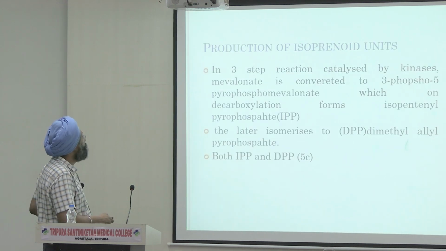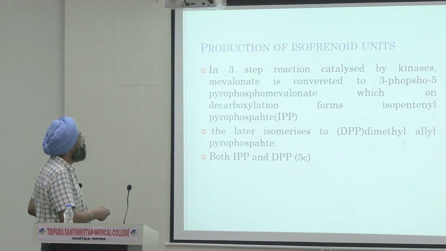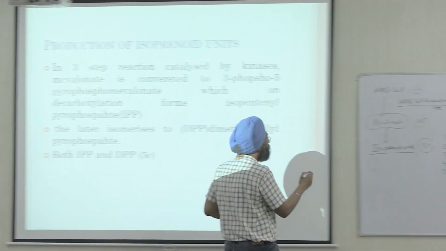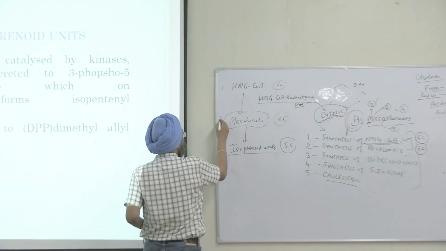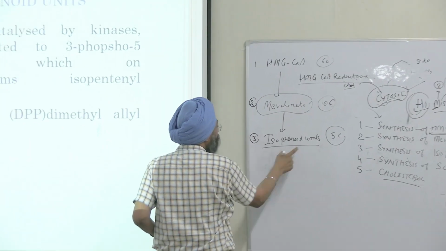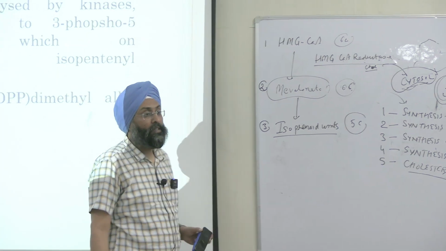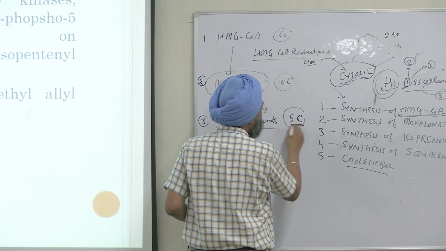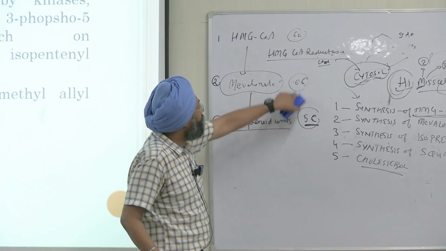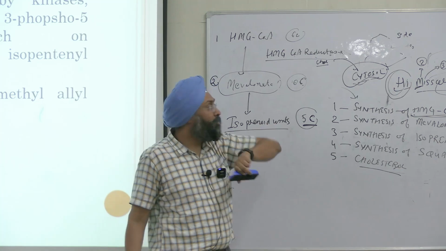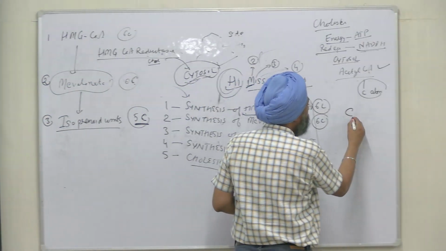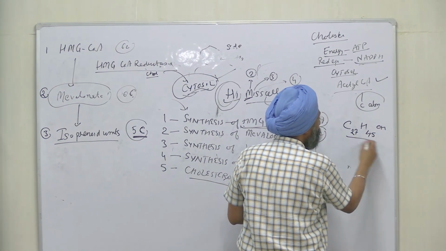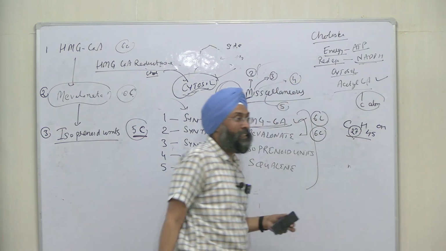And now we are coming to this third step, that is, this was first, this was second, this is third, the formation of isoprenoid units, right? And these are all 5-carbon, and this is 6-carbon, this is 6-carbon. Ultimately we have to form C27H45OH. So ultimately we have to move to 27-carbon.